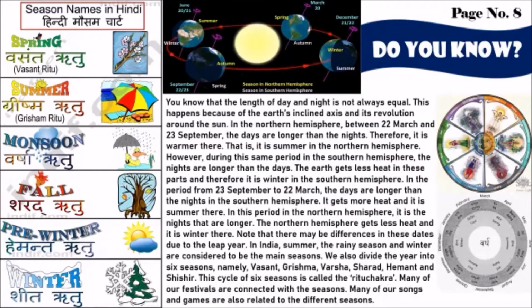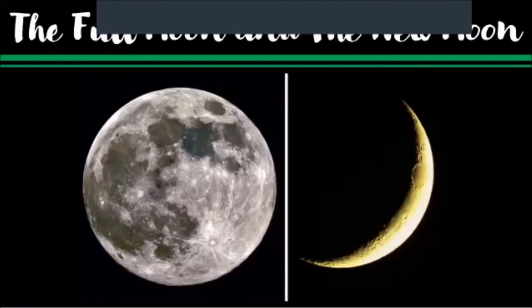That's your revolution. Now in Indian custom, we have different names. Monsoon is called Varsha, and you know all the other names. You need to go through this. It's just for your general knowledge. The cycle of the 6 seasons is called the Ritu Chakra. You must have known this. You all know about it. So many songs and so many games are related to these seasons. You can learn more about this. I want you to read this. It's on page number 8 in your textbook. It's for your general knowledge and for your self-study.